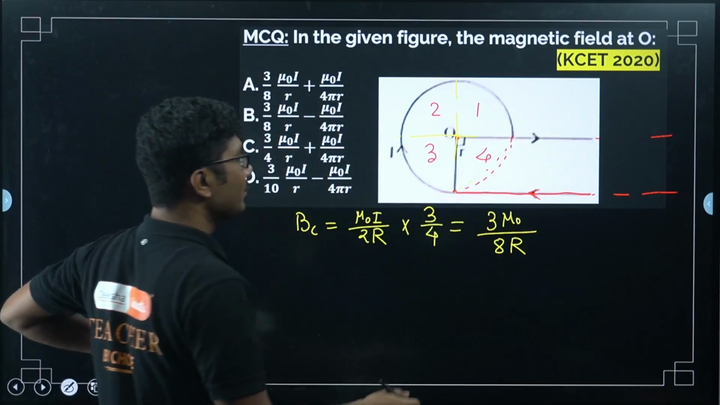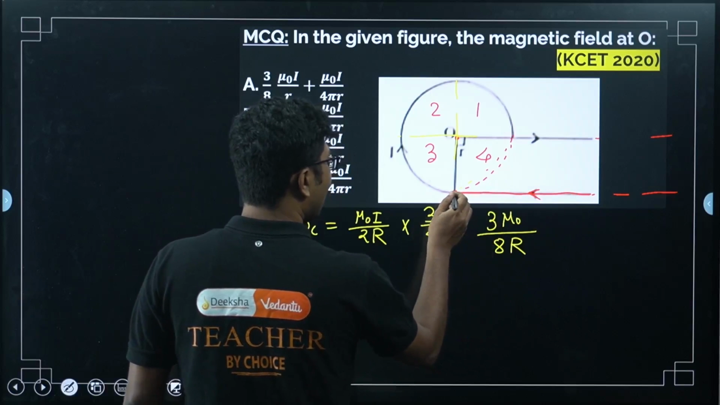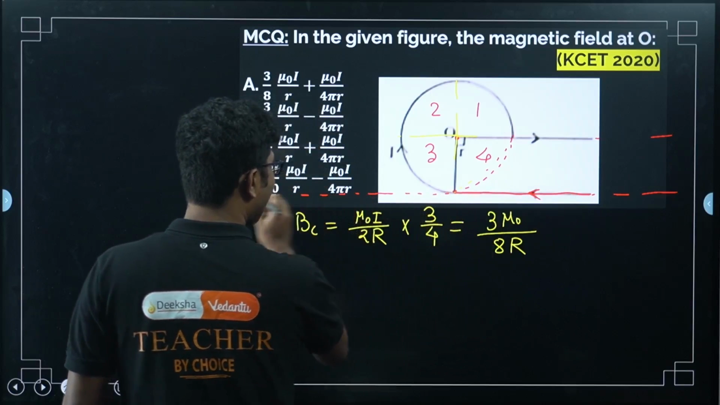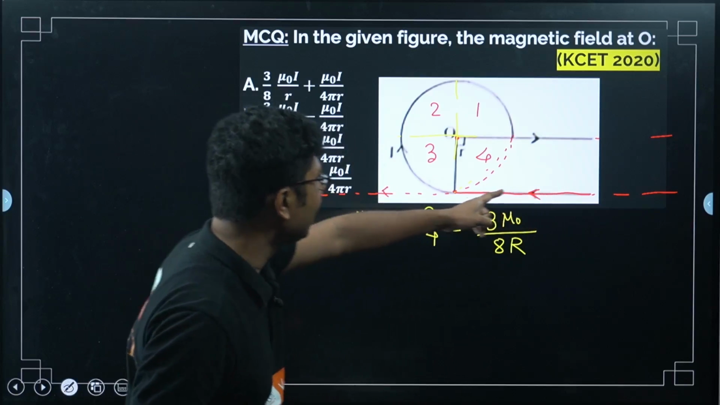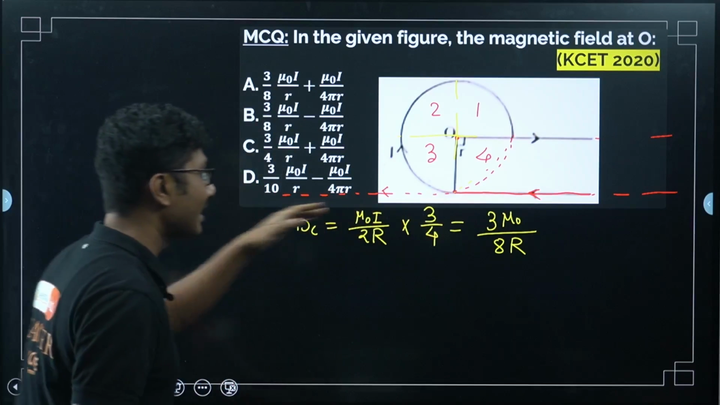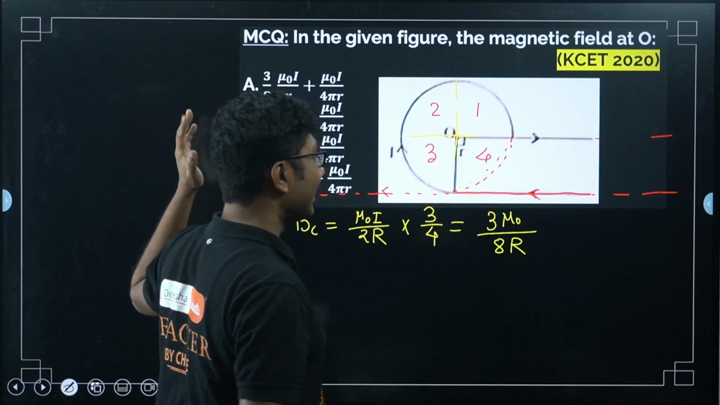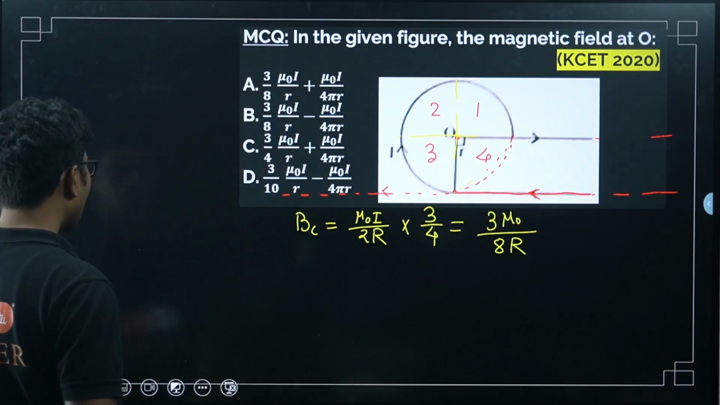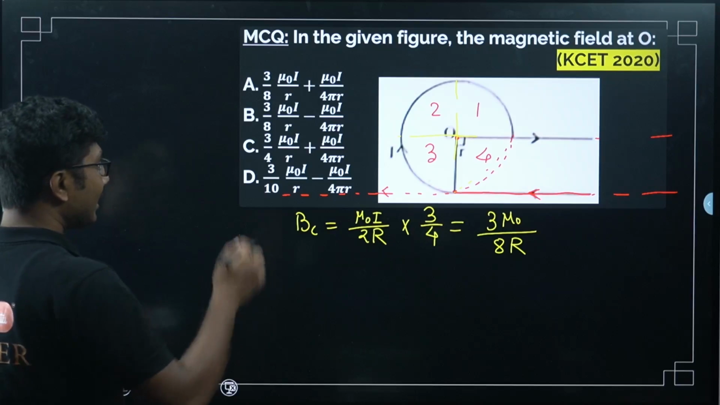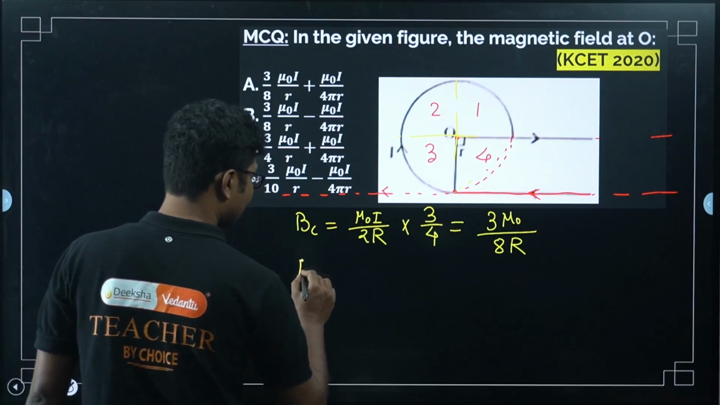So what we have to do is construct an imaginary half for this wire as well. Assuming that this was an infinitely long wire carrying current in this direction, then what was the field due to an infinite wire?